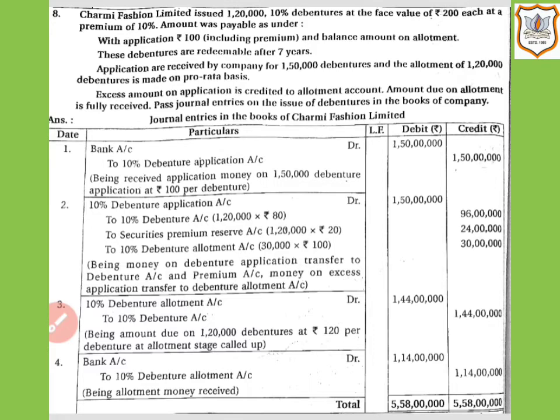Then securities premium reserve account will be credited by rupees 24 lakh.